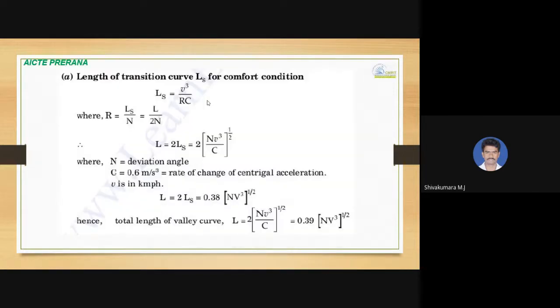And the deviation angle: the ascending gradient is 0.03, that is 3%, minus the descending gradient, minus of minus 5%, that is 0.05. So we will get 0.08 as the deviation angle. So assuming the length of curve is greater than stopping sight distance, we have the formula nS square divided by 4.4.